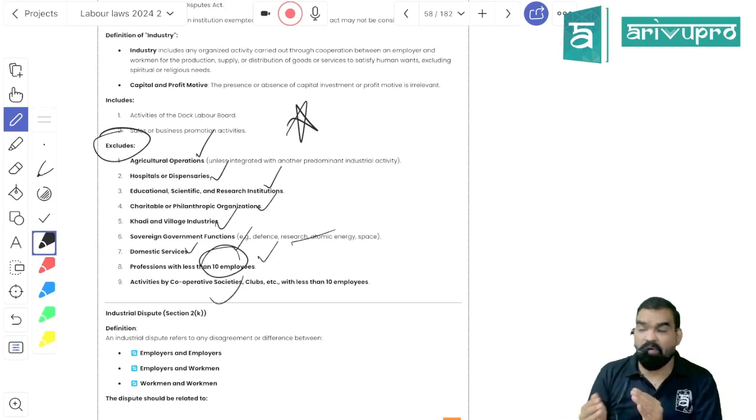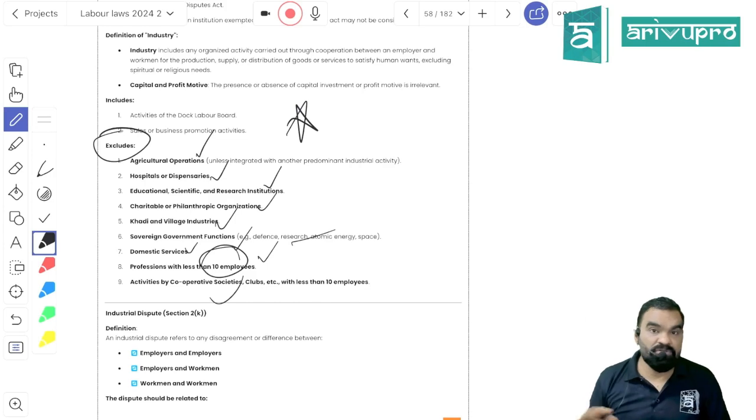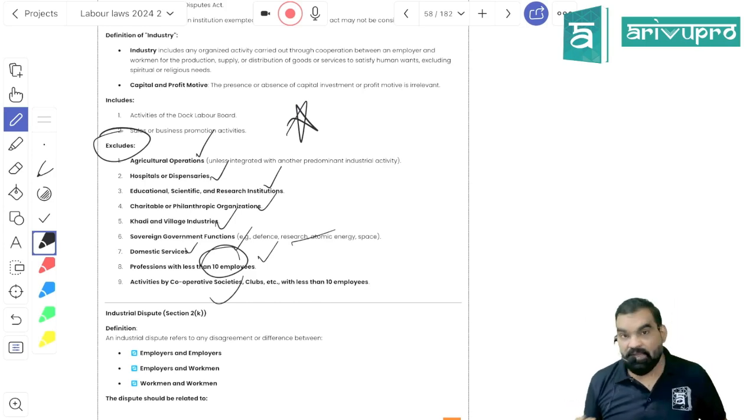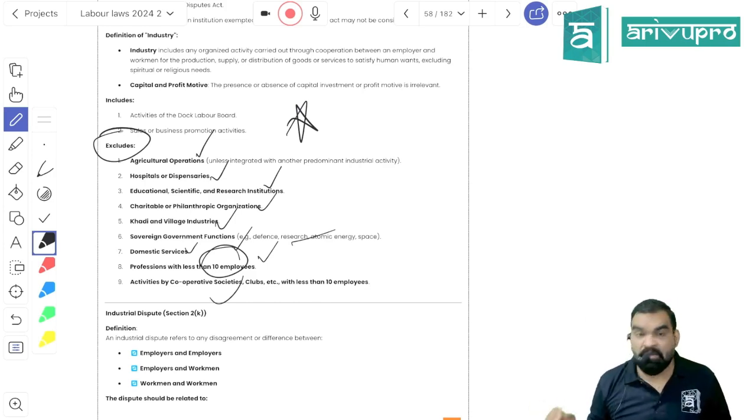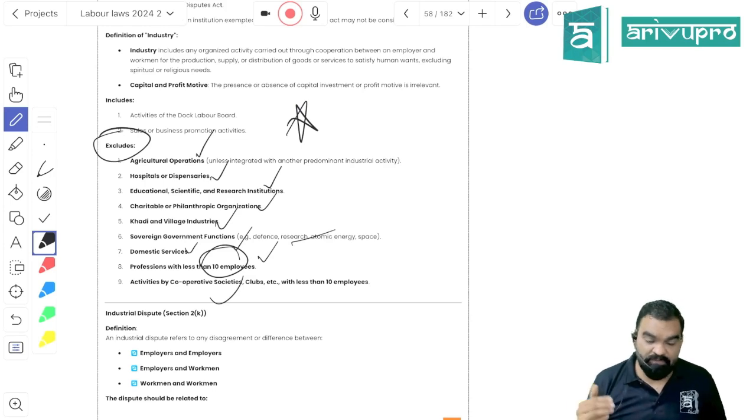So remember, you have to just keep in your mind, when it comes to industry, there are 3 conditions that need to be satisfied. First, systematic activity. Second, profit motive doesn't matter. Third, there should be an employer and employee relationship to discharge certain functions, right? If the 3 conditions are satisfied, you will come under the definition of industry. And if there is any dispute between employer and employee, employer and employer, or employee and employee, this is going to be resolved by the Industrial Disputes Act.